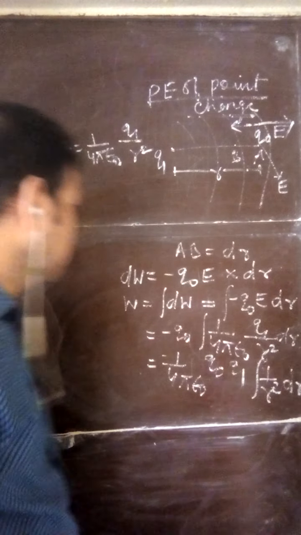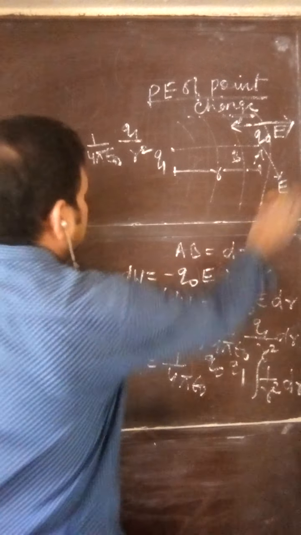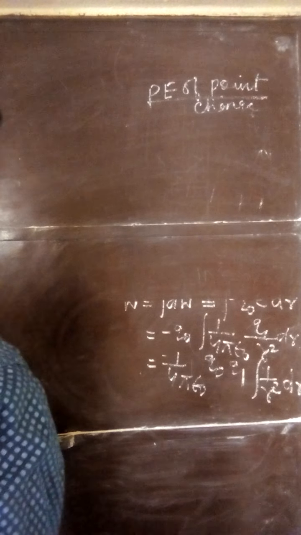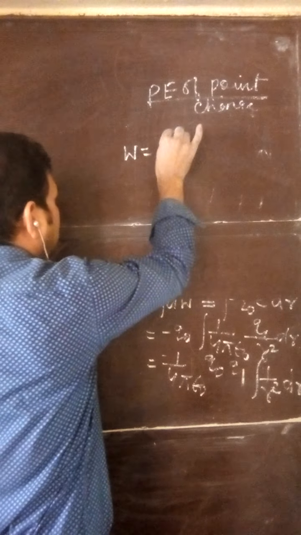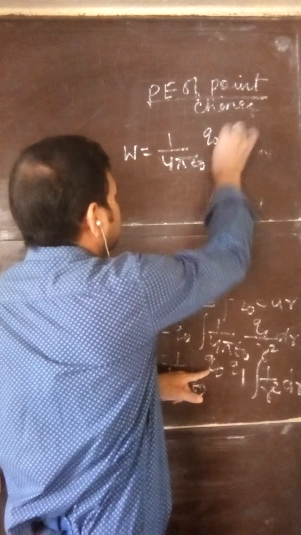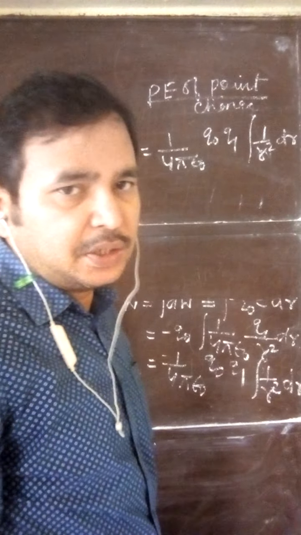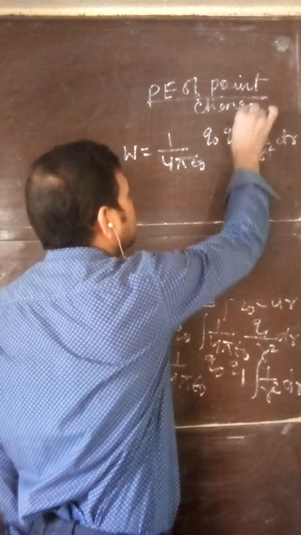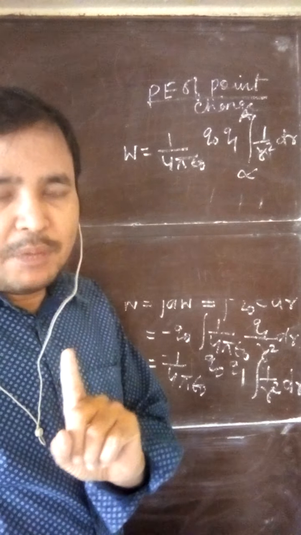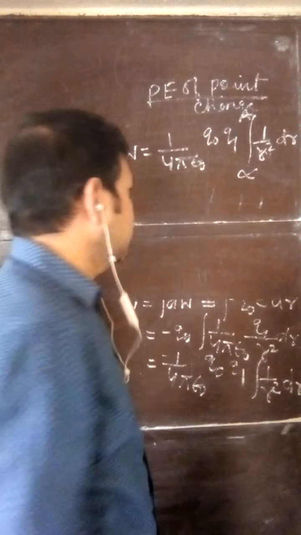So you can note it down. Total work done is 1 by 4 pi epsilon naught, Q0 Q1, integral of 1 by R square dr. Suppose we are bringing the charge from infinity to point A. First we calculated the small work done from point A to B. Now point A shifts to infinity and point B comes to point A. Then what is the potential energy?